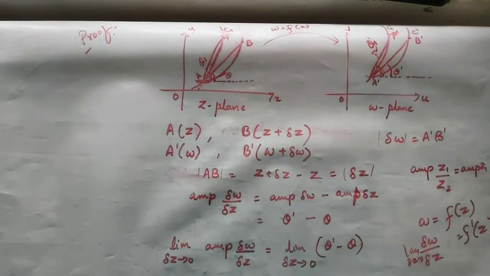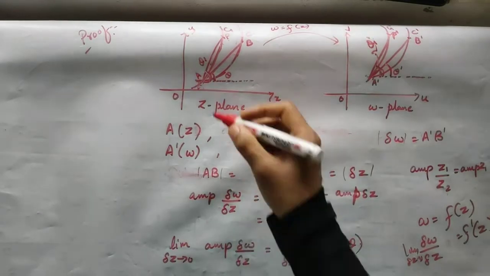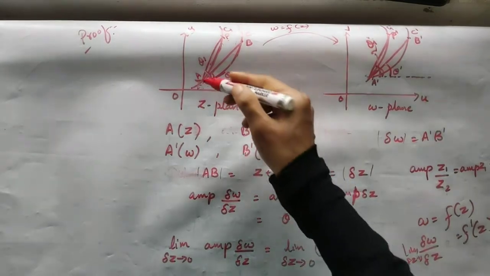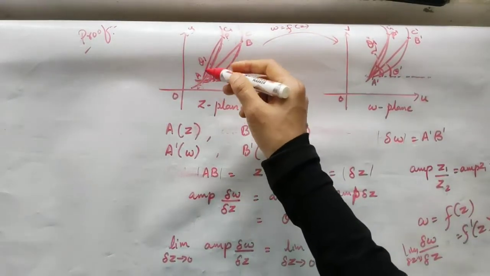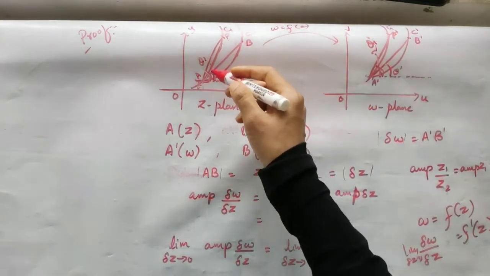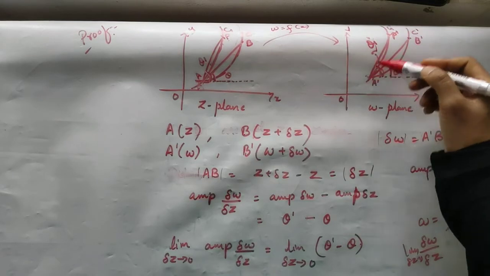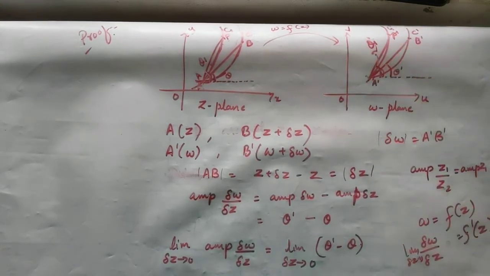So we are just considering the same point A through which we are drawing another curve C1, and considering a point P on C1, let us join A and P. AP will make an angle of theta 1 with the x-axis. Here the corresponding curve I have, and A dash P dash is making an angle of theta 1 dash with the u-axis.